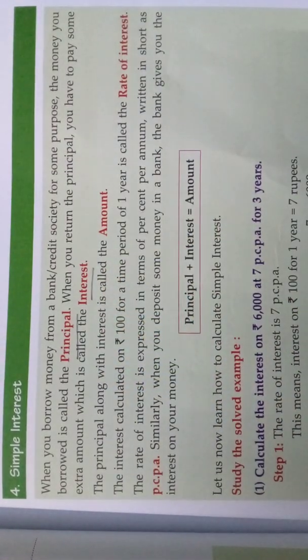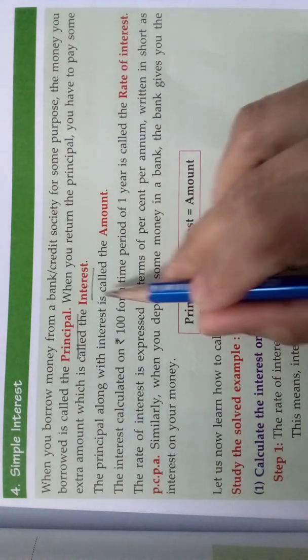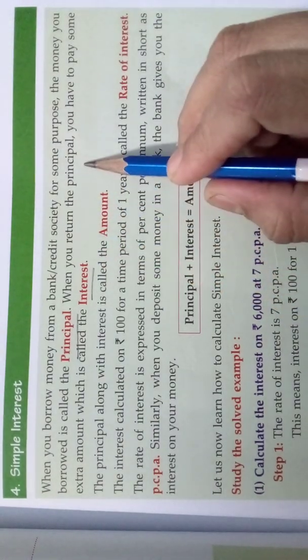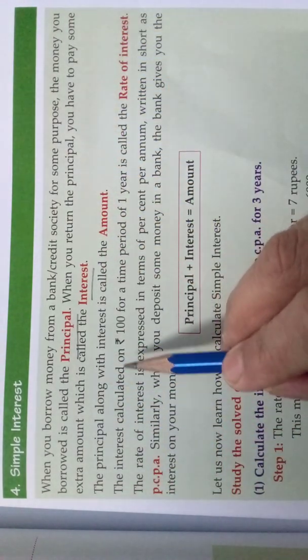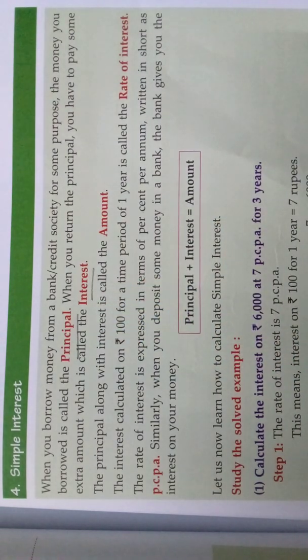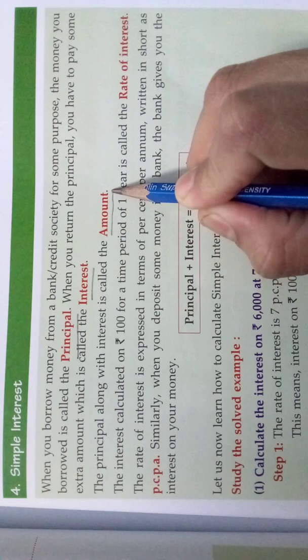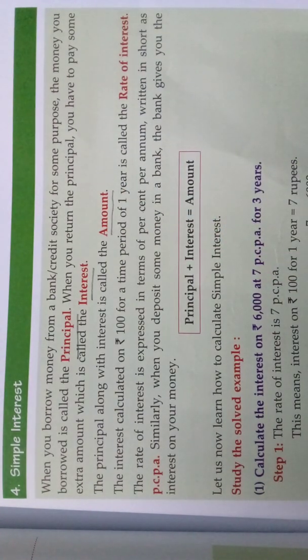Understood children? Can the person give the money without any benefits? Why would the persons want to give you money? They need some benefits, and that is nothing but the interest. That means when you return the principal, you have to pay some extra amount, which is called the interest. How much interest they want depends on the person. The principal along with the interest is called the amount.